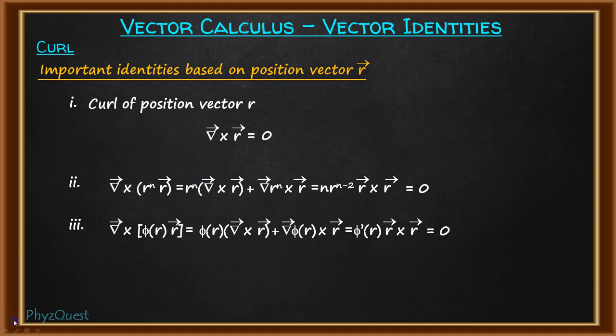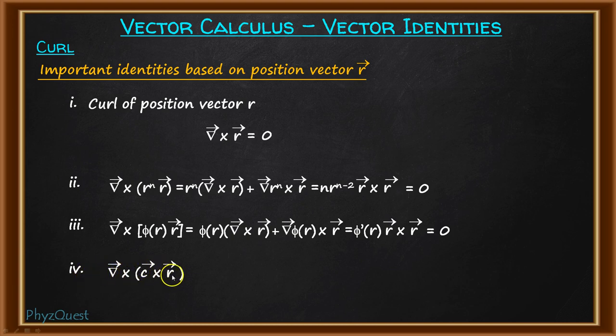Next, let us suppose we have a constant vector c and a position vector r, and we take the cross product of the constant vector, that is c cross r, and then take the curl, that is del cross c cross r. We have already discussed the formula for del cross a cross b, the product rule of two vector fields when their cross product is taken and the curl operation acts on it.